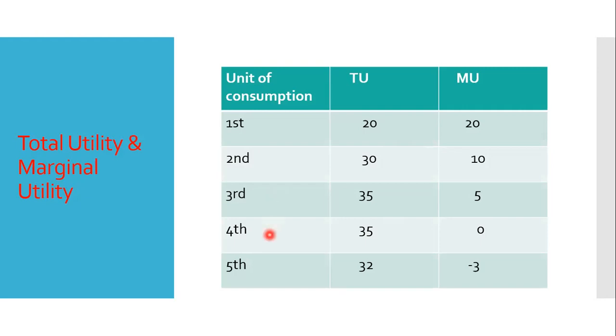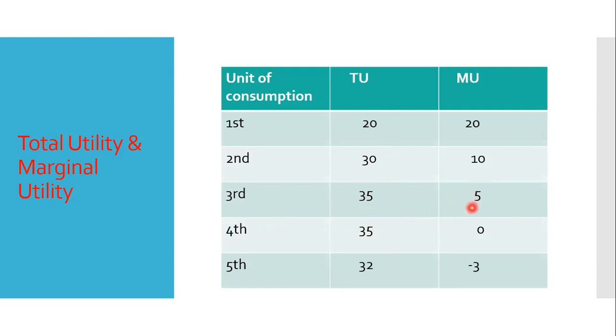After that, when another unit of the same product is given to the consumer to consume, at that time the consumer does not get any utility. So marginal utility is zero. When marginal utility is zero, total utility is the same, because 35 plus 0 is 35. We know total utility is the addition of the marginal utility the consumer gets from every unit of product.